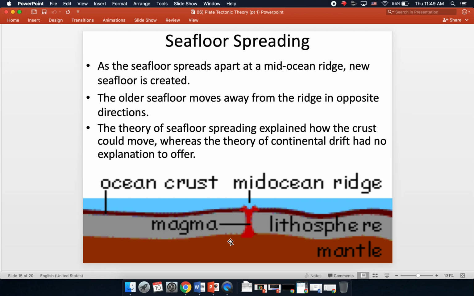All right, whereas the earlier theory of continental drift just said, hey, we think continents move. We don't know how, but we think they move. All right, so now we've got this evidence of seafloor spreading, and this starts to explain the how and why of continental movement.